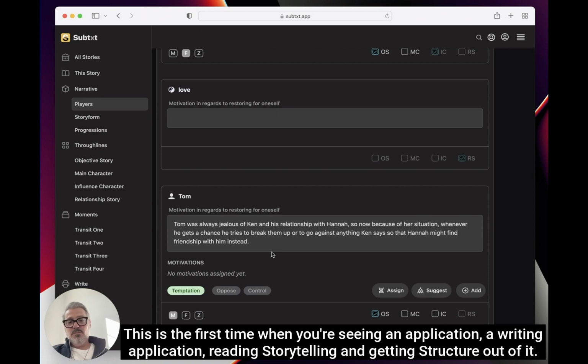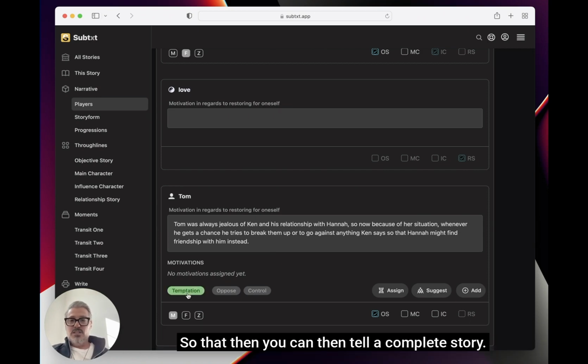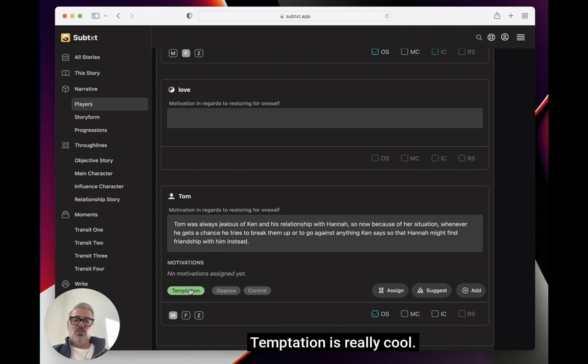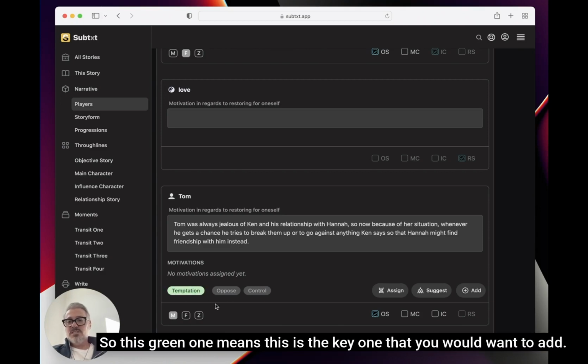This is the first time you're seeing a writing application reading storytelling and getting structure out of it so that you can then tell a complete story. And oppose and control are great for that too. I would have definitely thought oppose for sure. Temptation is really cool. I never would have thought of that. So this green one means this is the key one that you would want to add.